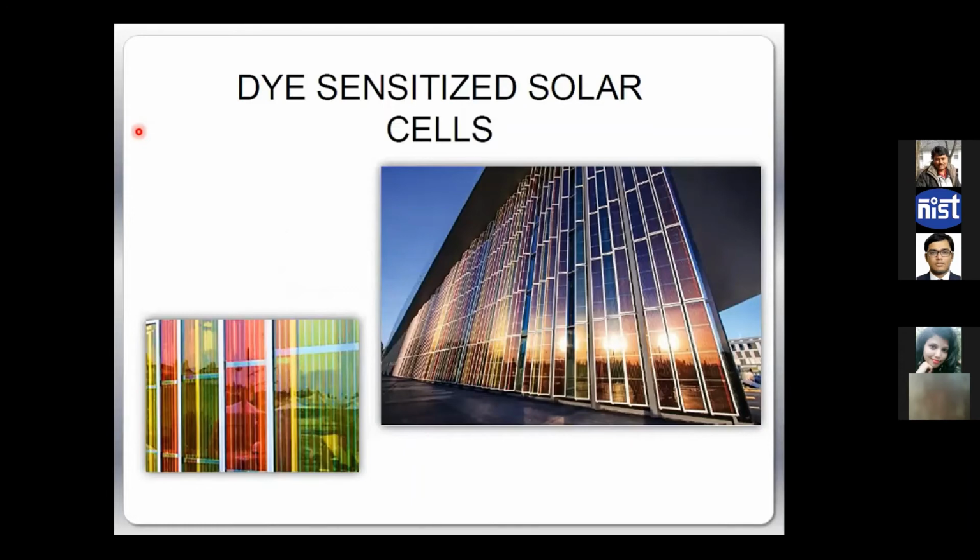And one more such possibility is with dye-sensitized solar cells. You can see here also they are printed in various colors, that means various band gaps, and the building integrated thing that I was talking about, that you can integrate with building shape and size and orientation. It looks so nice, and then it can produce power for your building, which we call a zero energy building. That building is capable of producing its own power, right?